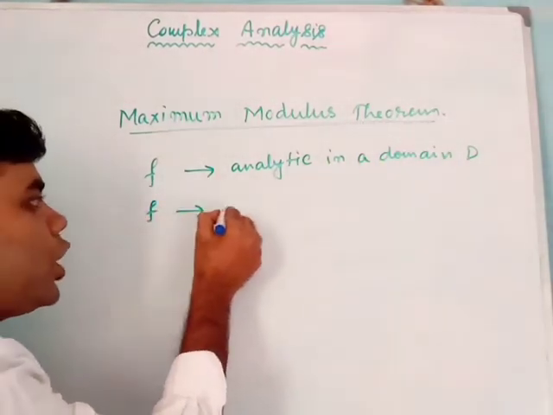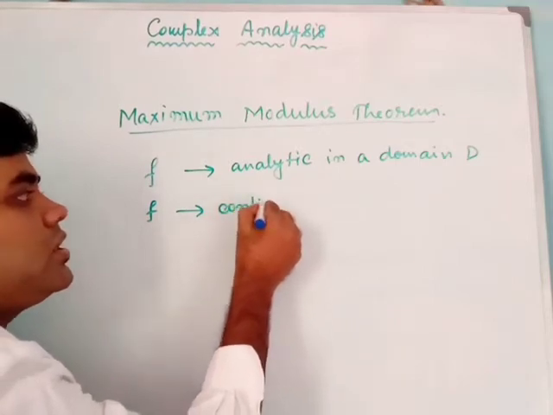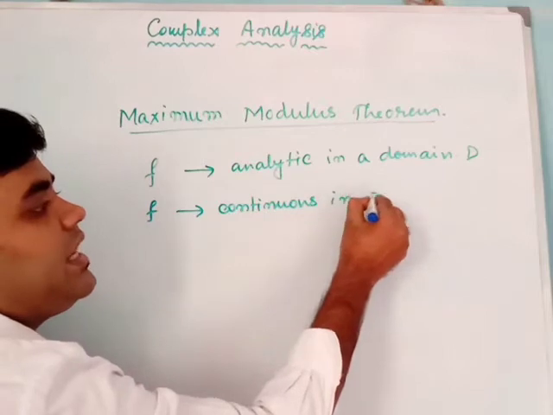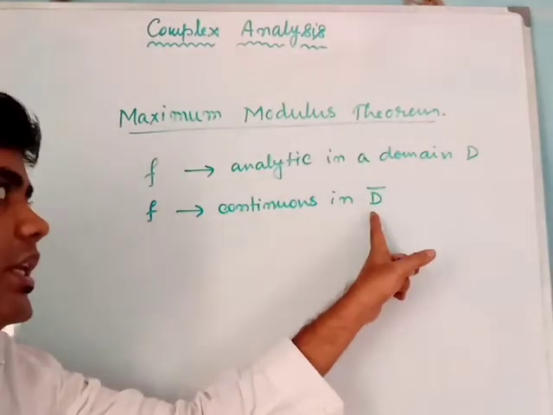And f is continuous in D bar. But what does D bar imply?